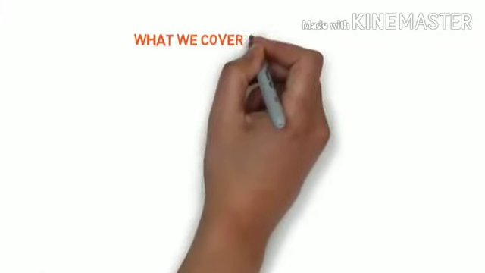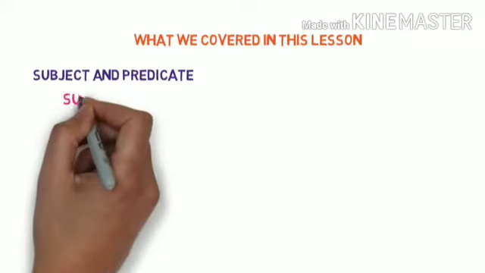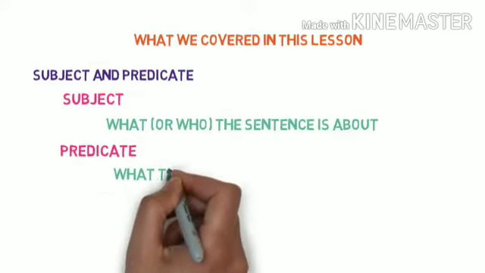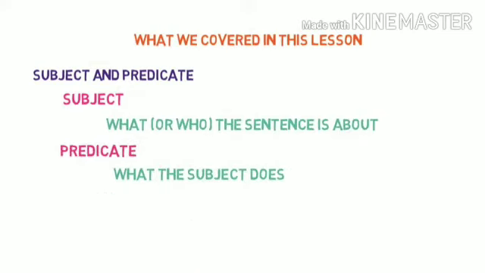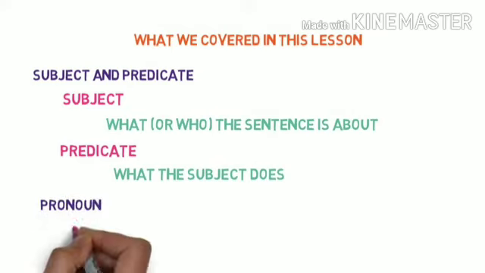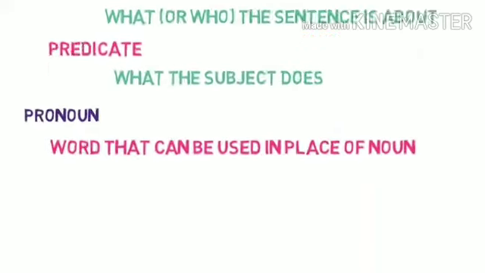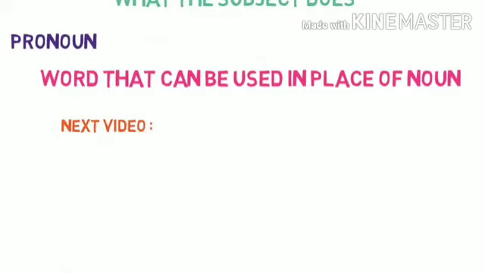That's all in this video. What have we learned in this lesson? Firstly, we discussed subject and predicate. Every complete sentence has subject and predicate. So, subject is what or who the sentence is about, and predicate is what the subject does. Then we learned about pronouns. Pronouns are words that can be used in place of nouns, and they make the sentences easy by avoiding unnecessary repetition of nouns. In the next video, we will discuss various types of pronouns.